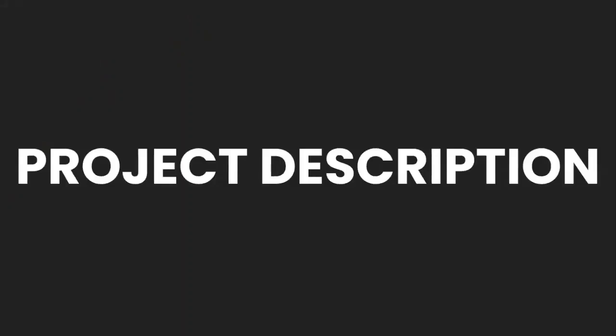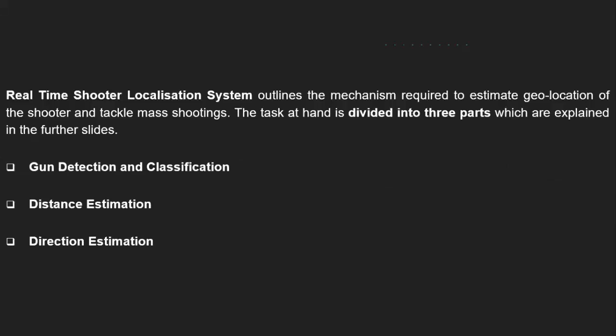Now coming to the project description. We have divided the project into 3 parts: gun detection and classification, distance estimation, and direction estimation. Gun detection detects any guns present in the video. Distance estimation and direction estimation combined give the location of the shooter.